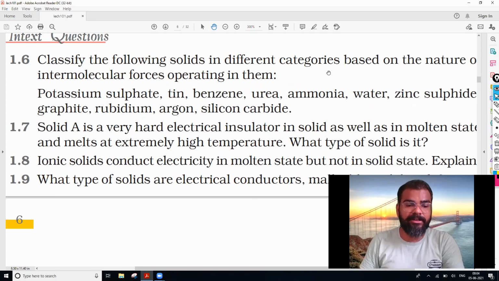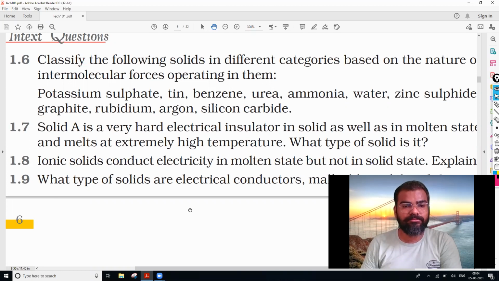Which kind of solid is it? ये पहेली है, आपको सुलझानी है. From molecular solids, ionic solids, covalent or network solids, from there only. So you can guess it. It is a covalent solid. इसमें क्या आएगा? Covalent solid. Okay, और network solid लिख सकते हो.